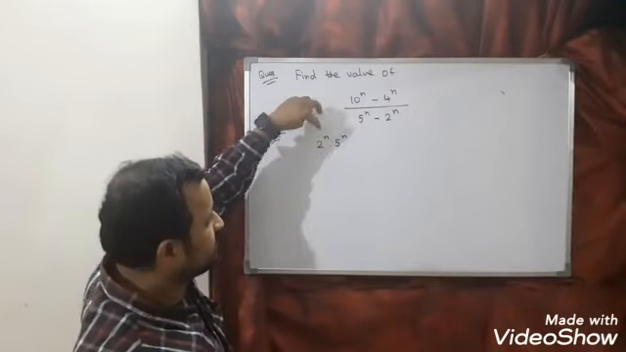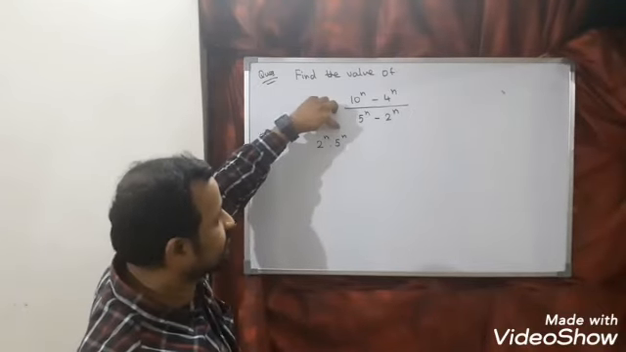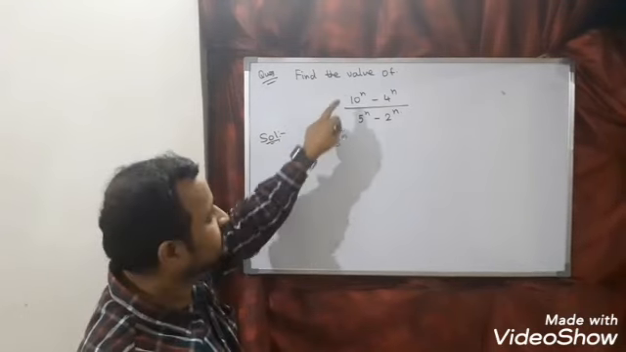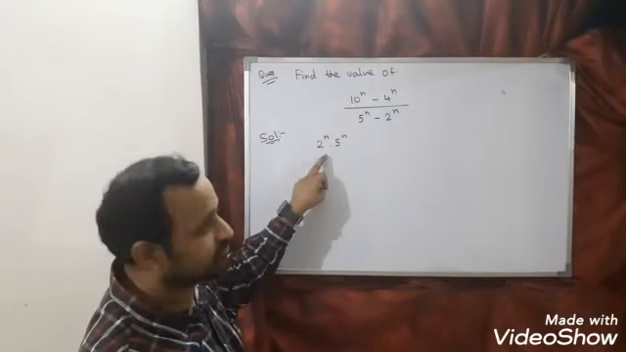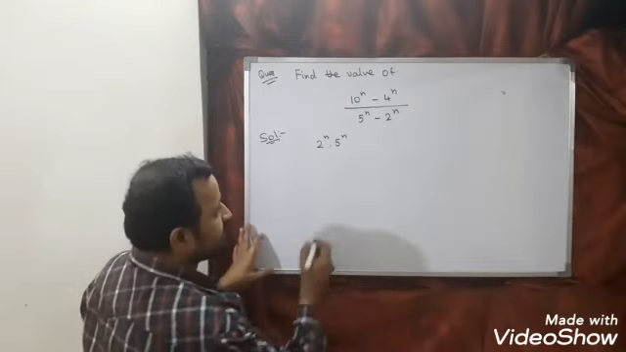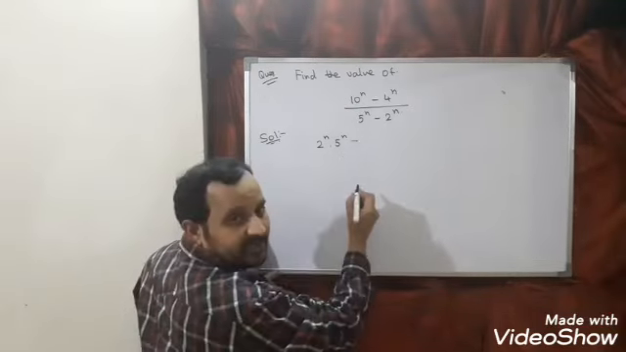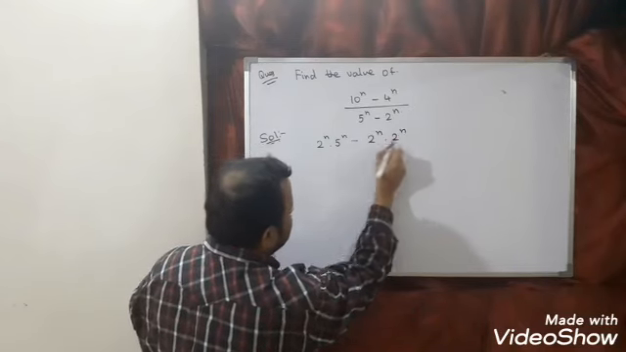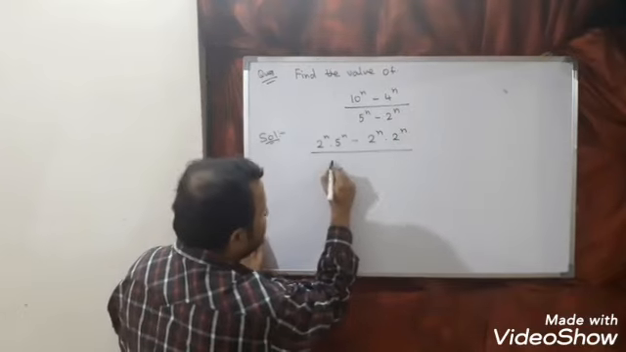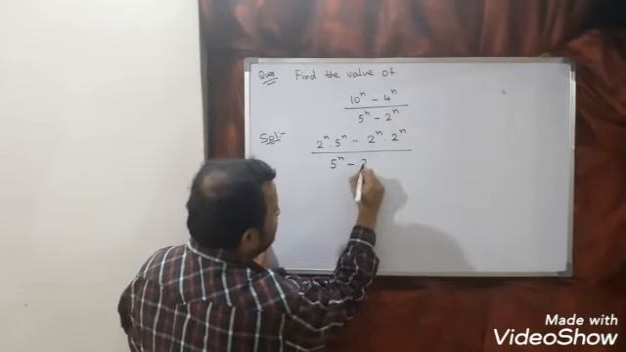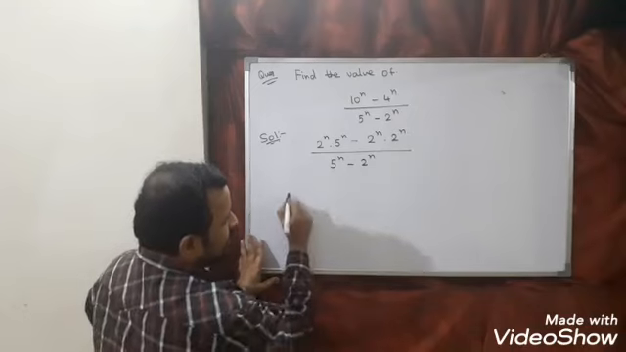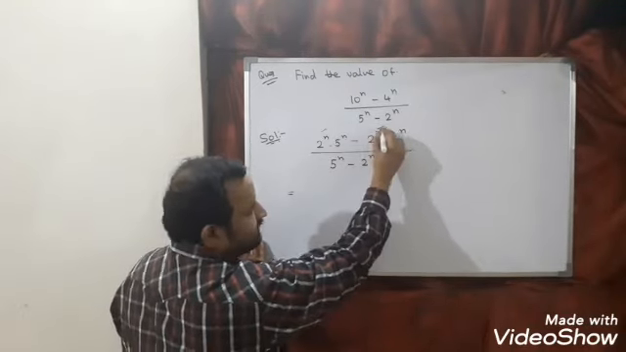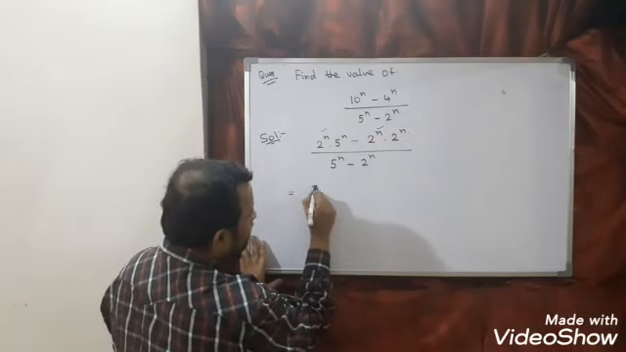One of the laws: if the power is the same and a product comes, then we can write it together. So 10 to the power n we can write as 2 power n into 5 power n, minus 4 power n, which we can write as 2 power n into 2 power n, divided by 5 power n minus 2 power n. Now something we can take common. 2 power n is here, 2 power n is here, so we can take 2 power n common.